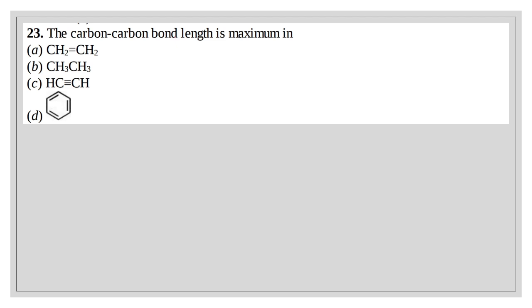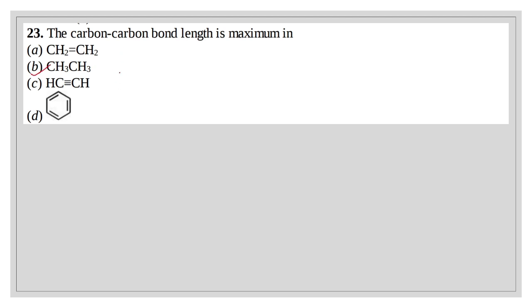Question 23. The carbon-carbon bond length is maximum in... Here this is a double bond, that means a little bit shorter. Here there is no double bond. That means it would be the answer.